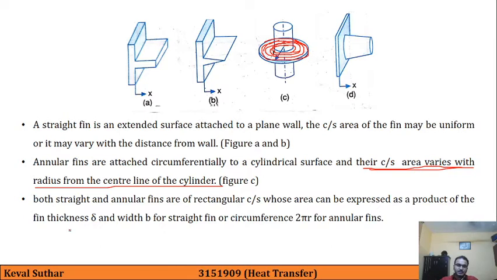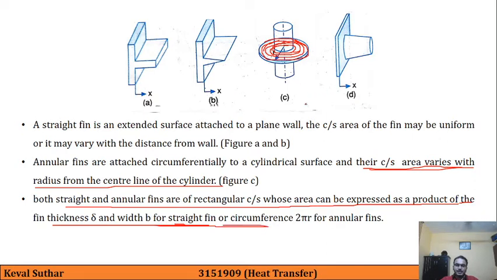Still we are discussing this part. Both straight fin and annular fins are of rectangular cross section and can be expressed as a product of thickness delta and width b, and that is for the straight fin. And in the second case, we can have 2 pi r for annular fins.